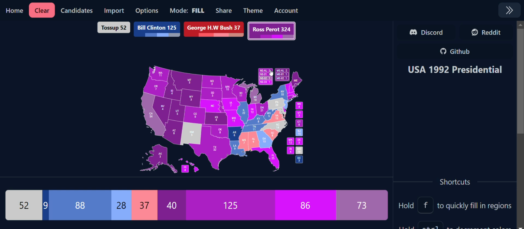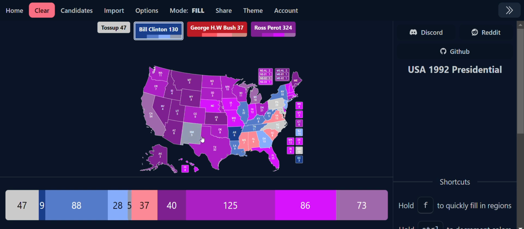And let's do the final states. Bill Clinton wins New Mexico at a tilt margin. Bill Clinton wins North Carolina at a tilt margin. Bill Clinton wins Pennsylvania at a tilt margin. And I accidentally left out Maryland. I forgot to put it as a likely state. But yeah, that is what if Ross Perot won the 1992 presidential election.